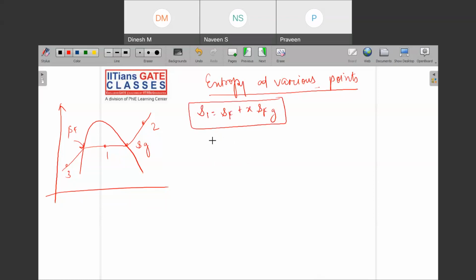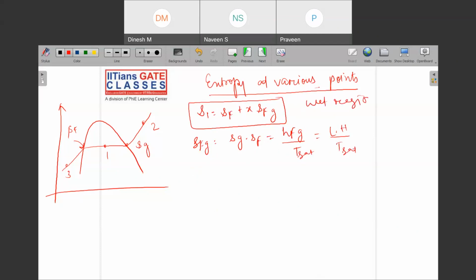Okay. And this SFG is equal to SG minus SF. Okay. And S is ds. This is nothing but ds, and ds is dq upon T, right? And dq is what? Change in the enthalpy. So can I write down this is hfg upon T? Okay. And this is also what? Latent heat upon T saturation. This is also T saturation only. Got the idea? Now I am writing down, this one is for wet region.